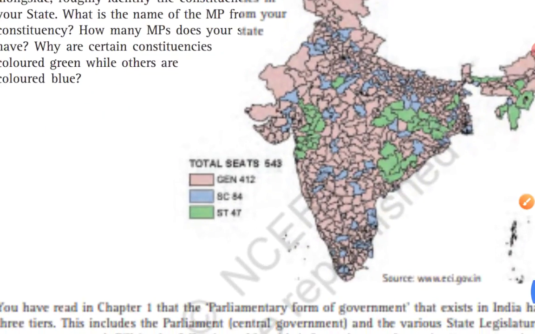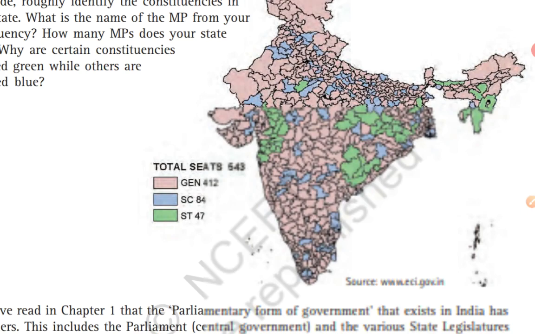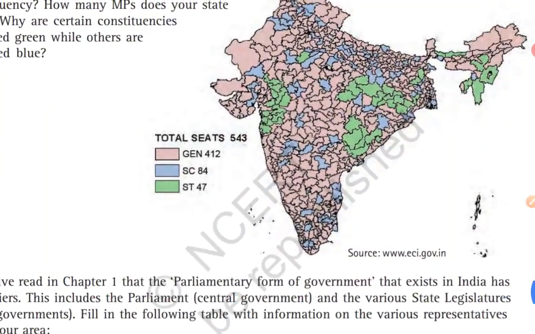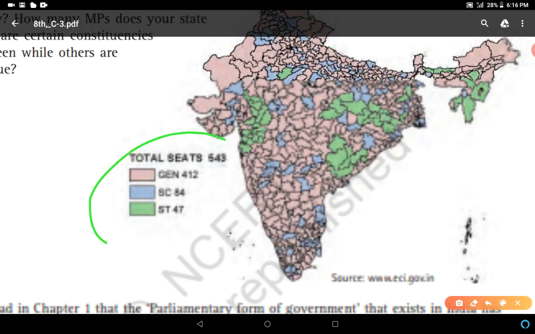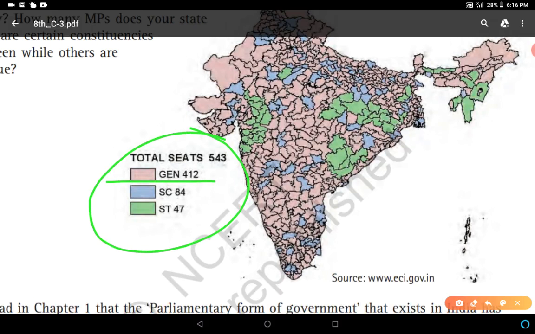There are 543 constituencies in India, right? 543, and reserved constituencies, general 412. These are not reserved. Any community, any caste, any person can fight election. But for minorities, means lower caste people, or we can say SCs and STs, so-called lower caste people, scheduled castes and scheduled tribes. For scheduled castes, 15% seats are reserved in Lok Sabha. For scheduled tribes, 47 seats are reserved, 7.5%.